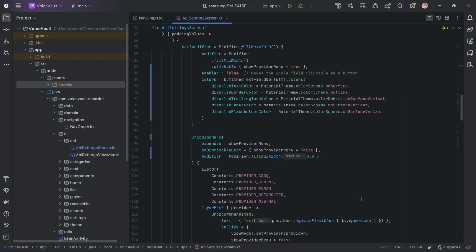I have made another clone of the app I was using previously. This is basically a voice recorder app with AI integration in it. As you can see, I've used like 3 to 4 LLMs. Anyway, let me tell you more about this.